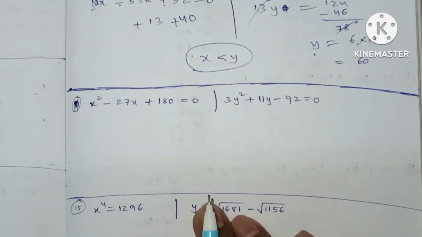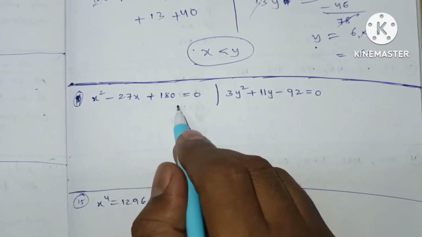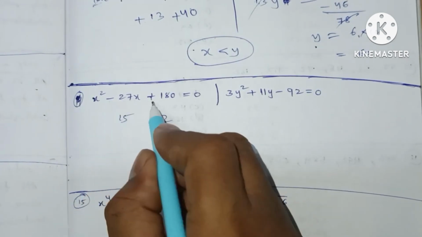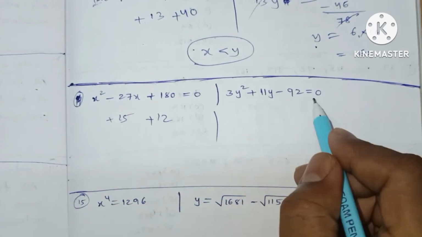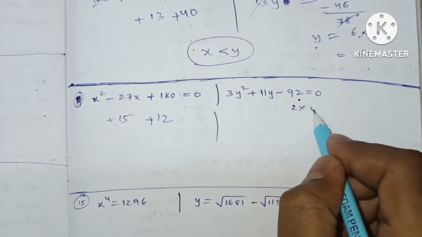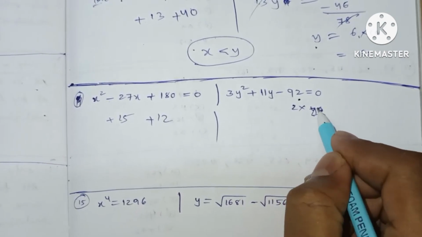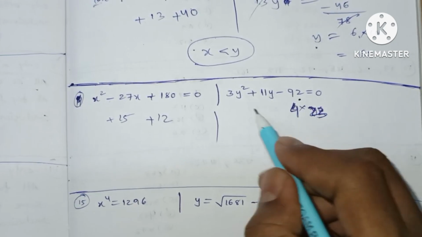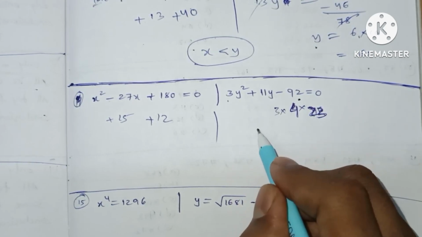Now question number 4, it is x square minus 27x plus 180 equals 0. 15 12 times is 180. Minus and plus means the roots are positive. Here it is 92 into 3. Let's write this as 2 into 46 means 23 2 times, it is 23 4 times 92, and we have 3 here. 4 into 3 which will be 12.